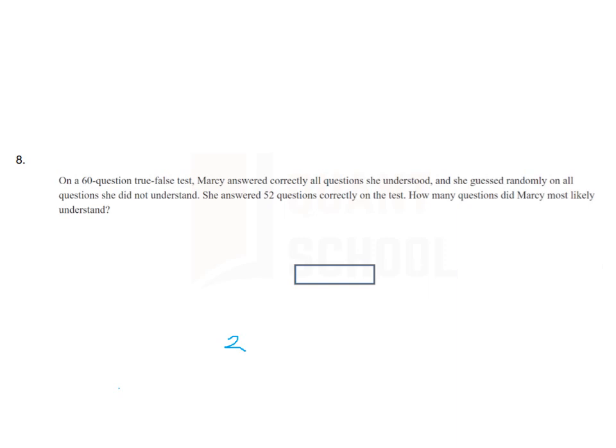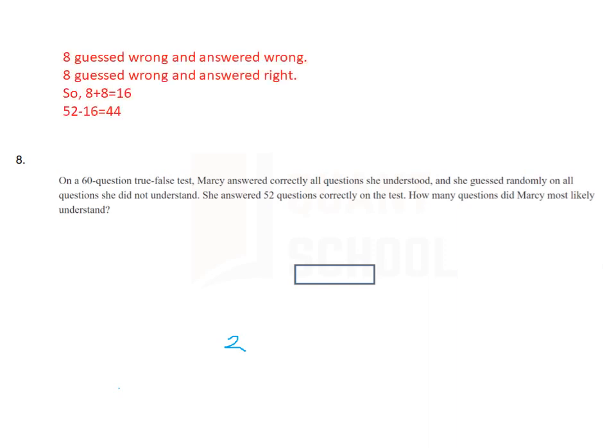She answered 52 questions correctly on the test. And in the first sentence, it says she answered correctly all questions she understood. From the second sentence, we do not know whether Mercy understood 52 questions correctly or not. We just know that she answered those correctly. Here's the twist. So we can do it in 3 ways. I'll show you the 2 ways here.